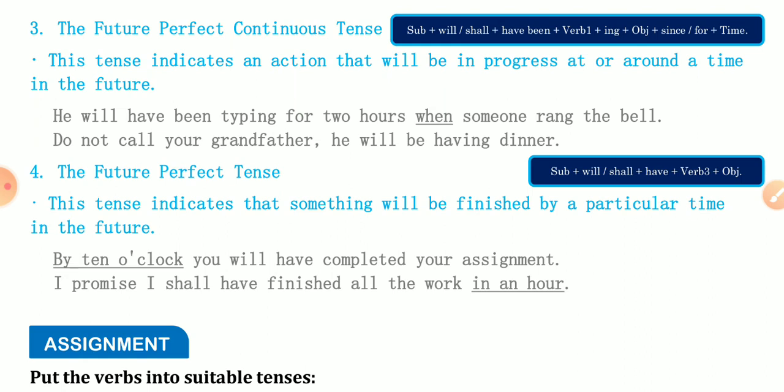These are simple things he mentioned here. Now the future perfect tense was mentioned. So the structure, you know, this tense indicates that something will be finished by a particular time in the future. By the way, a definite time or indefinite time can be given here, but showing future time, with future expressing words. By 10 o'clock you will have completed your assignment.